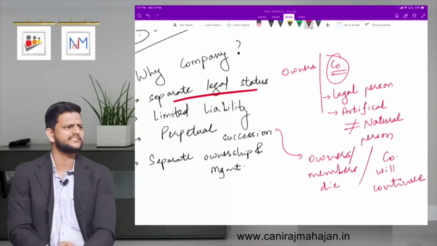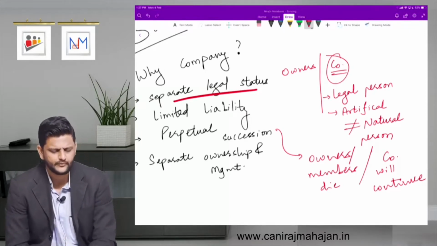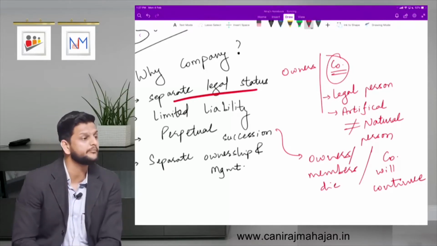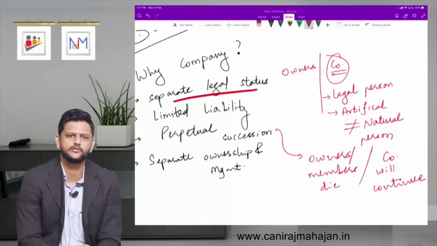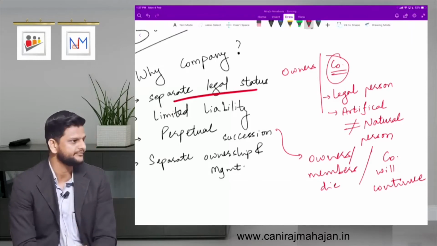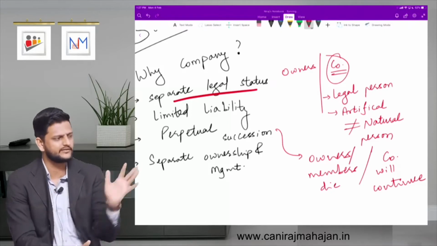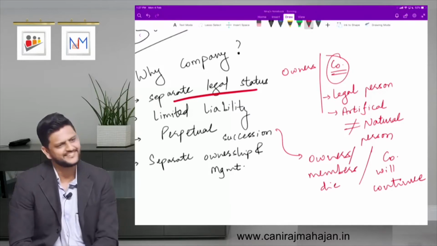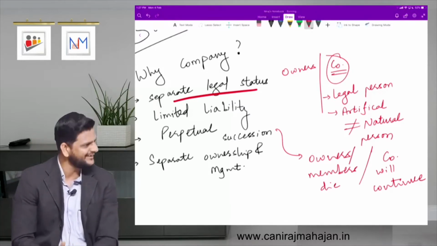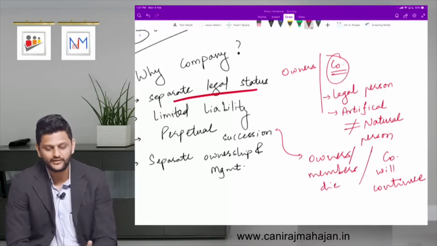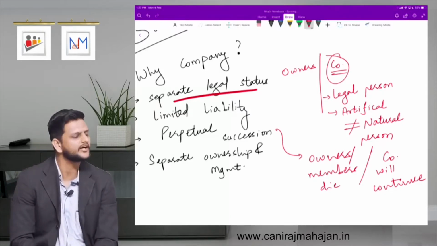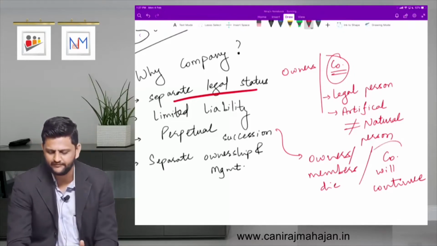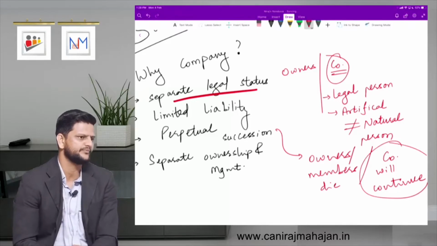In CA final or somewhere in CA inter also, some questions of this kind were asked. All the directors of the company, all the owners of the company, even the members, were taken for a particular annual general meeting by a private flight to some location in India, okay? All of them were in one single flight, and that flight crashed. Flight gone, pilot gone, directors gone, members gone, okay? And what about the status of the company? The legal representatives of the owners or members will continue the company. Company will continue. Isn't it?